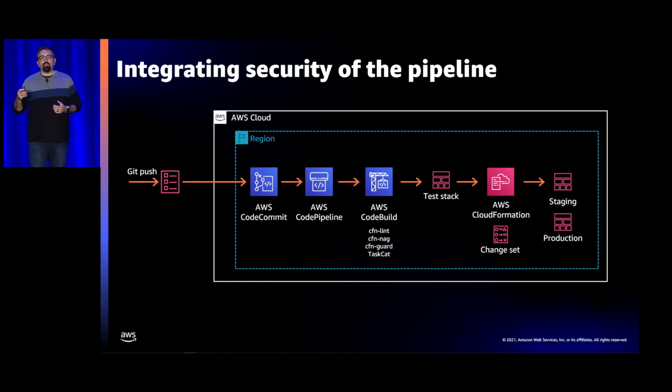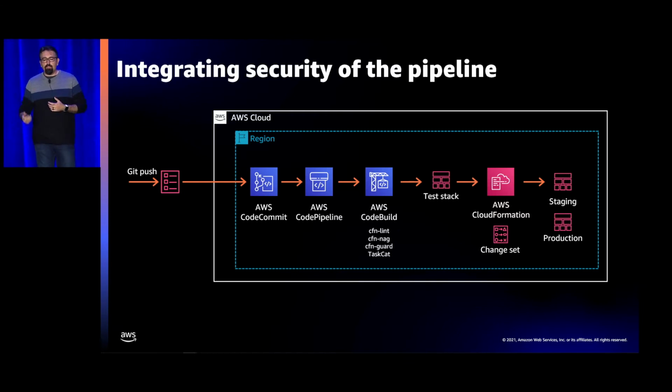And as we go through that, you can actually do integration testing. You can go and build out these pipelines. You can test them. You can do linting against them. There's a number of tools that we have listed here, such as CFN Lint, CFN Nag, CFN Guard, and TaskCat. These all give you a lot of flexibility in going through and identifying some of the common things that you should be looking for in your templates and making sure that everything is acting as it should.